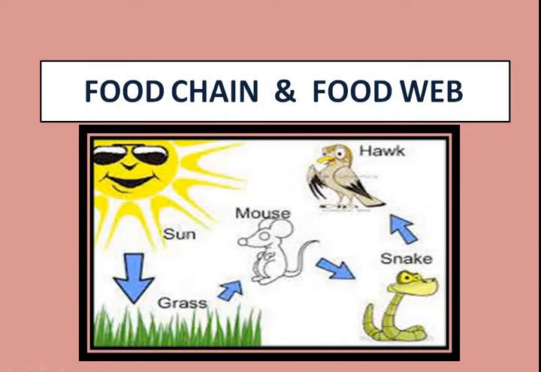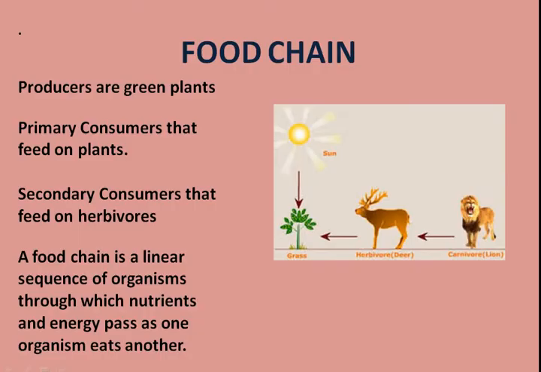See, an ecosystem, as you know, has different types of biotic factors. These biotic factors, as you have studied, are the producers and the consumers.